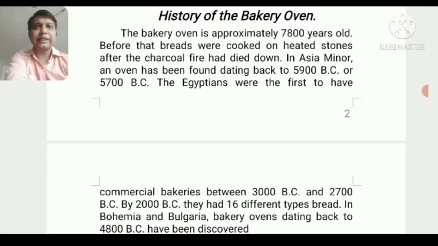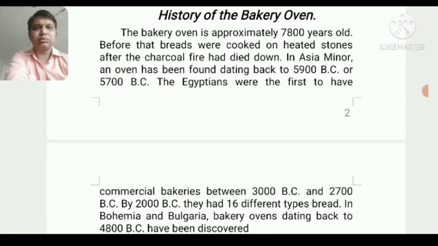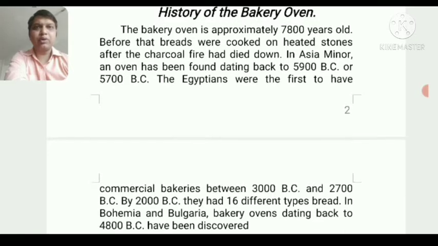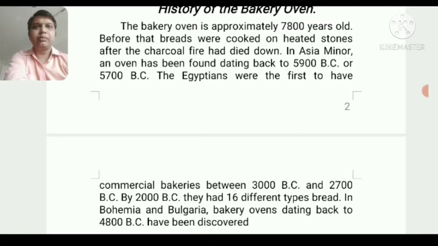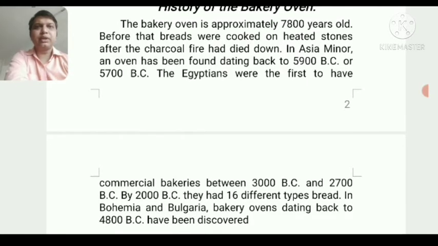They heat the stones and make breads on them, which was very popular in Asian countries, and they still follow it with a new technique: nowadays they use an iron tawa on the gas burners. They put the freshly kneaded dough on the tawa and make the breads. So it is believed that